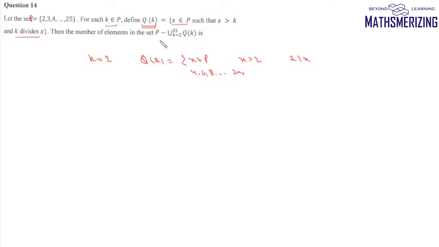Then the number of elements in this set, which is P minus the union of Q k over all the values of k from 2 to 25. So from the set P, we'll need to leave all those elements which are composite numbers. Then we are left with prime numbers. So this P minus union Q k is nothing but the set of prime numbers in set P. So in set P, what are the prime numbers? Prime numbers are 2, 3, 5, 7, 11, 13, 17, 19, 23. So it'll be 9 such numbers. So the number of elements in this set is simply 9.